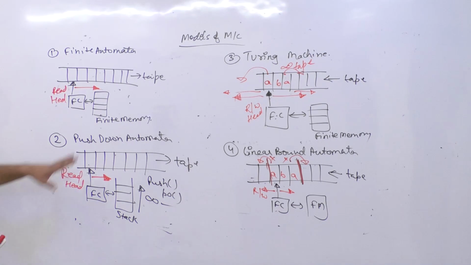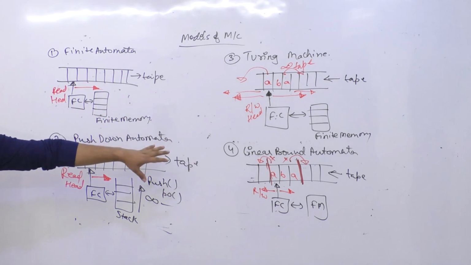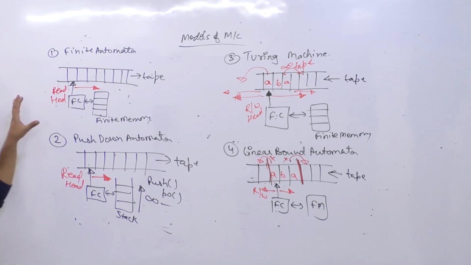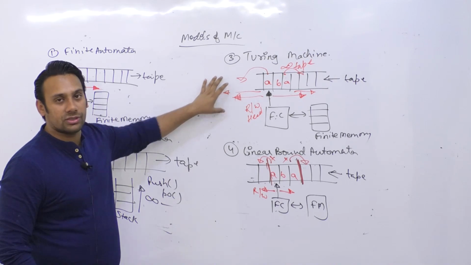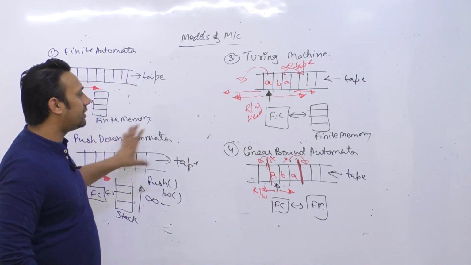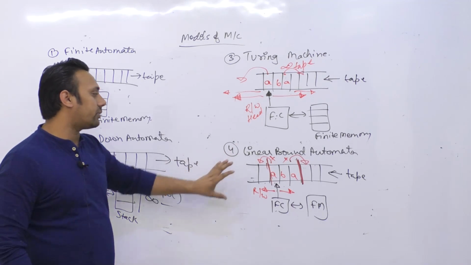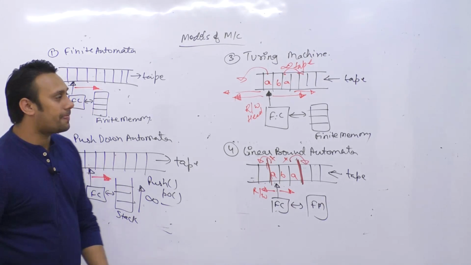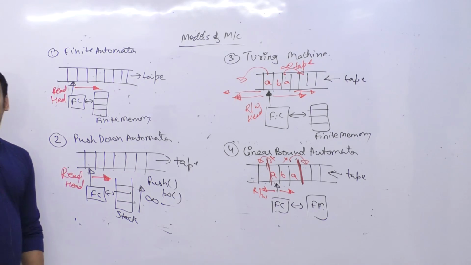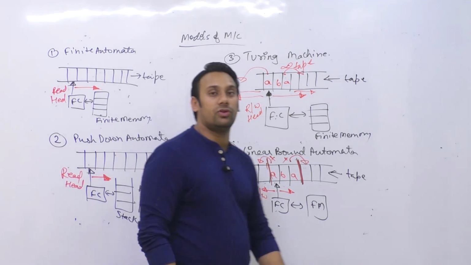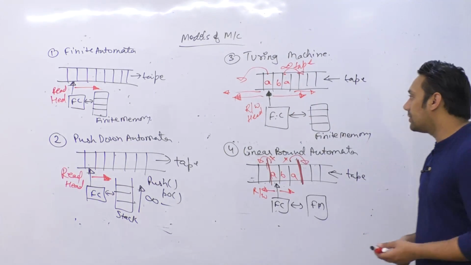So in our syllabus we'll be studying these four machines in complete detail. First of all, we are going to study finite automata. Then we are going to study pushdown automata. Then we are going to study the Turing machines, and then we are going to study the linear bound automata. Now you can also ask me, sir, which of these machines is more powerful, and why do we study all of these machines? So you can ask me this question.